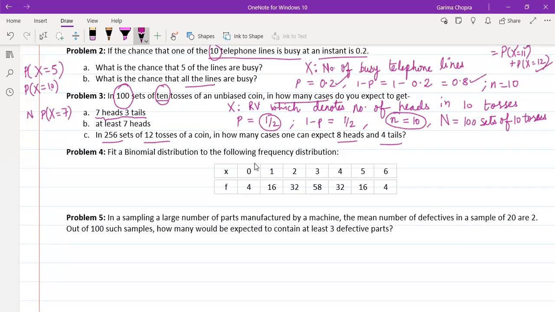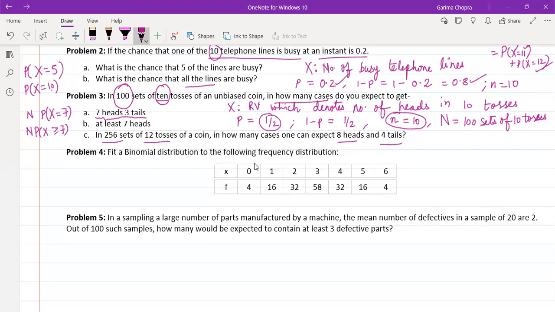And similarly in part B, what is the probability which we will be finding first? The probability that we are getting at least 7 heads. And for the number of cases, it will be multiplied with N. So for part B, it will be N times the probability that the random variable X is greater than or equal to 7. Now for finding this probability, we will be considering 4 probabilities.